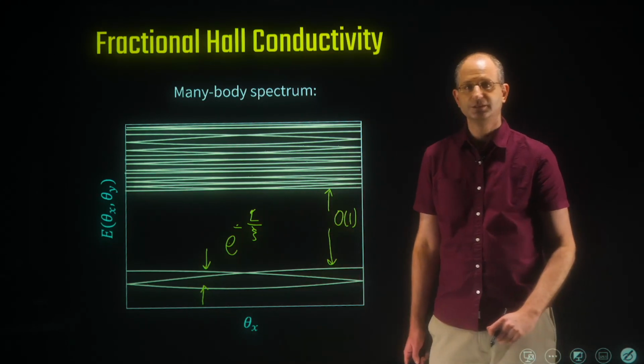We've also shown how that gets modified in the case of the fractional quantum Hall effect, where the ground state is actually not unique. So just to summarize this video, here we discussed the Hall conductivity of a many-body gapped system. We assumed that on the torus we have a unique ground state separated from the rest of the spectrum by a finite gap. And we could relate the Hall conductivity to a Chern number of the many-body wave function as a function of the two twist angles theta x and theta y on the torus. This shows that the Hall conductivity is quantized even in the presence of arbitrary many-body interactions and disorder, as long as the many-body gap remains finite.